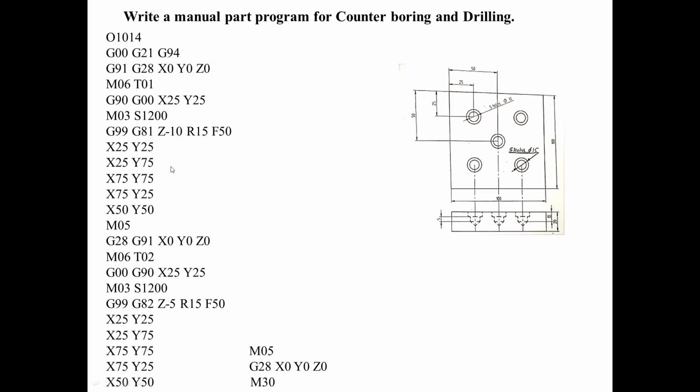I have to make a little bit of modifications here. We perform this operation: the blank size is 100 by 100, thickness 20, counter bore thickness 5 mm, hole of 10 mm. So counter bore diameter 15, and hole diameter 10.